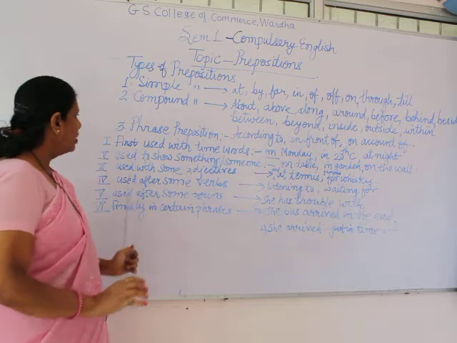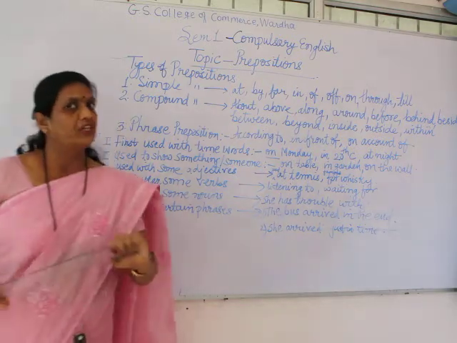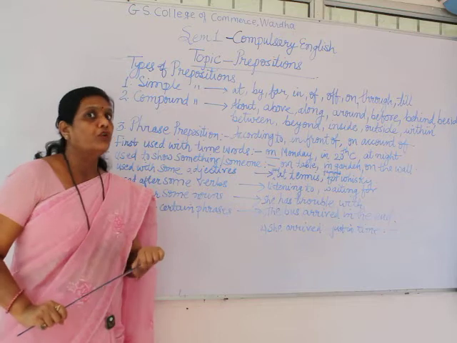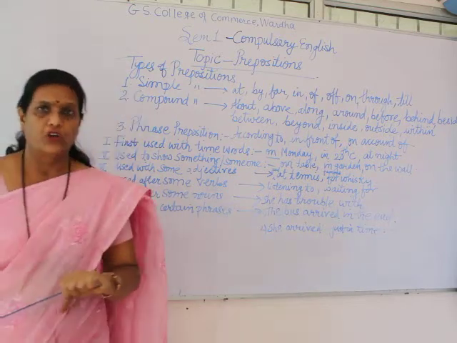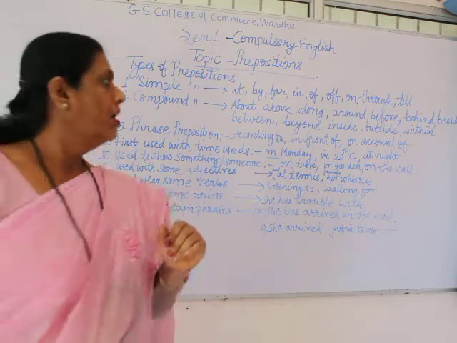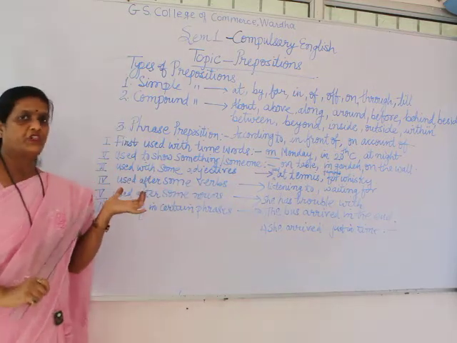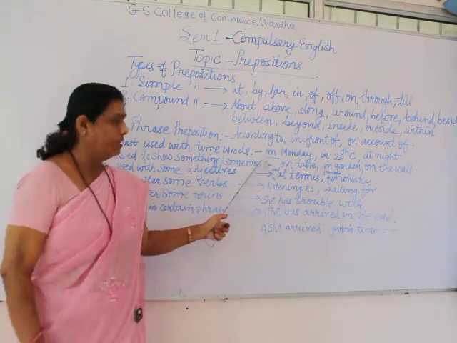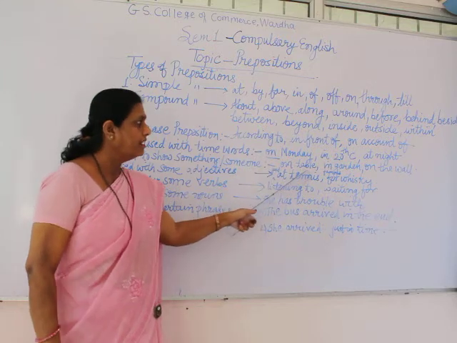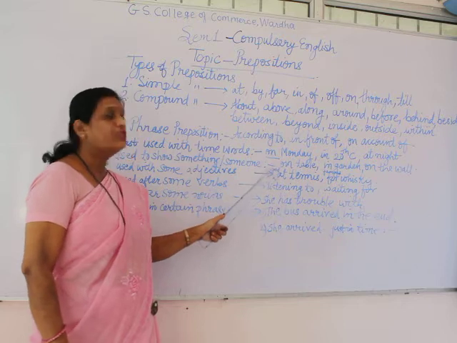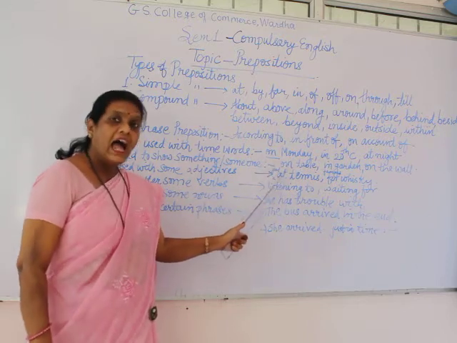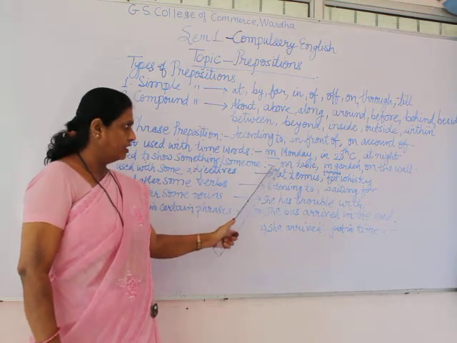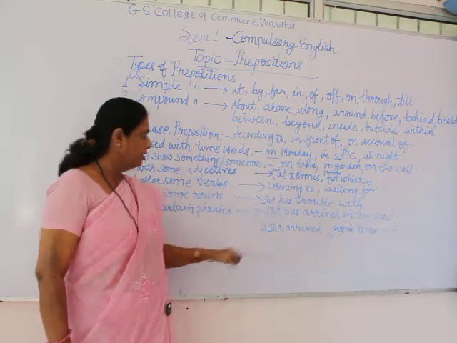Now at is also used with some adjectives. The preposition that comes after an adjective is also the word at. She is passing through good times, or she is good at tennis. For example, the last word is a noun, before it a preposition has come, and before that there is an adjective. At good times: this good is an adjective, after that at is a preposition, and after that it is a noun. So a preposition is followed after an adjective and before or after a noun also.